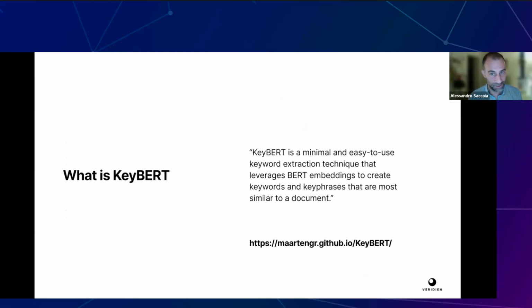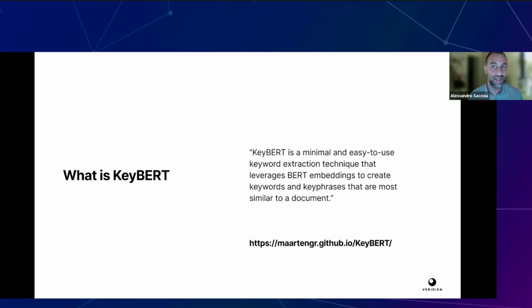So what is KeyBERT? KeyBERT is a very straightforward technique of extracting keywords from a text, and it extracts the words that have the highest cosine similarity in their single word embedding to the whole document embedding.